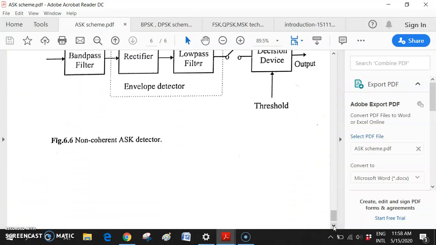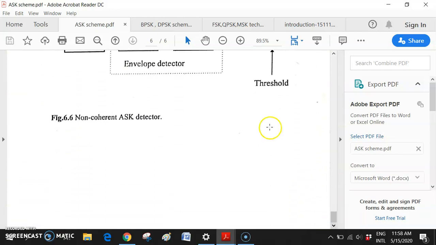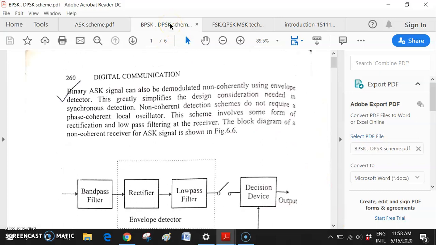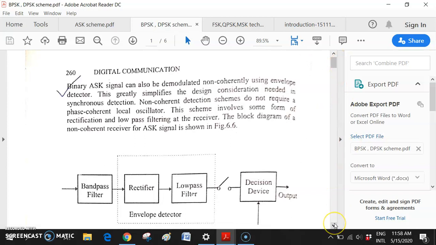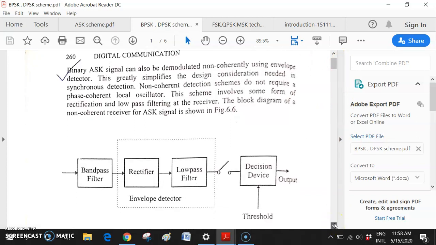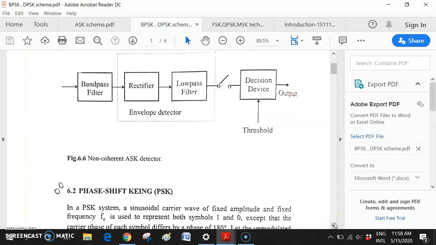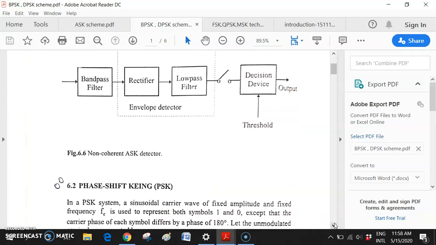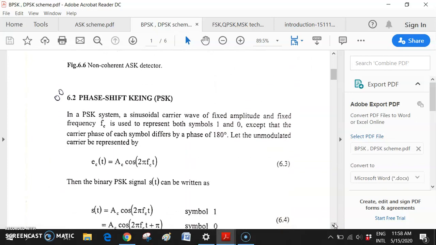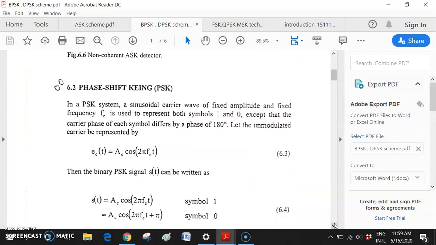After that we jumped into the binary ASK scheme. So after the binary ASK scheme, we have discussed phase shift keying, normal phase shift keying.